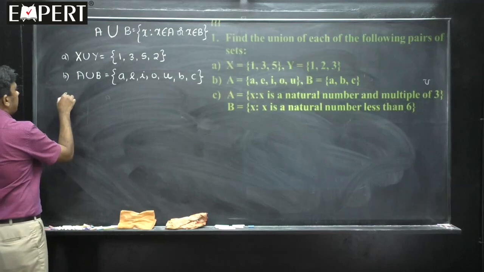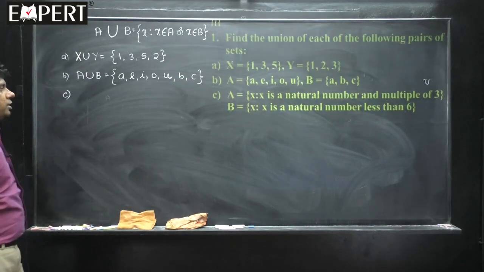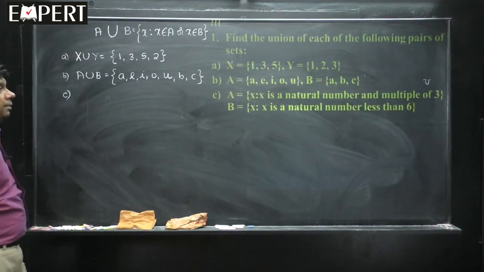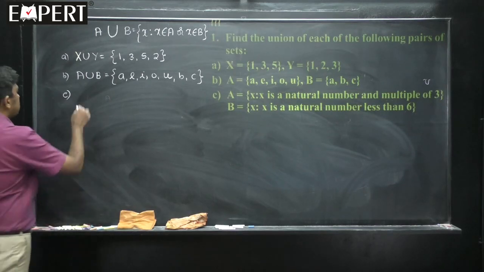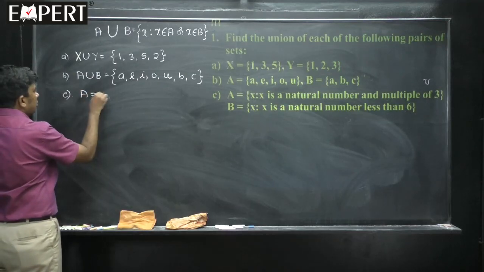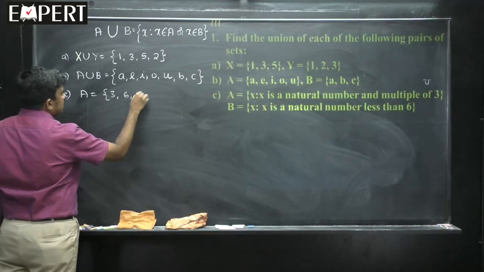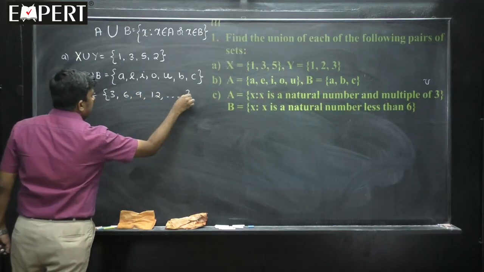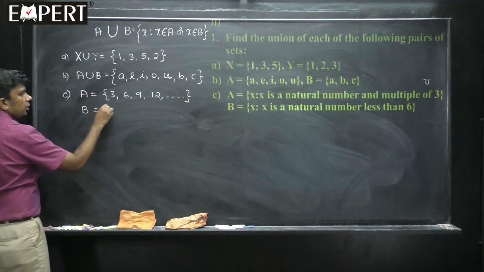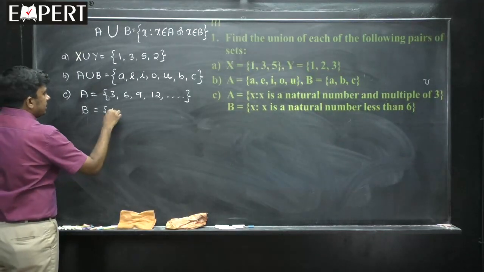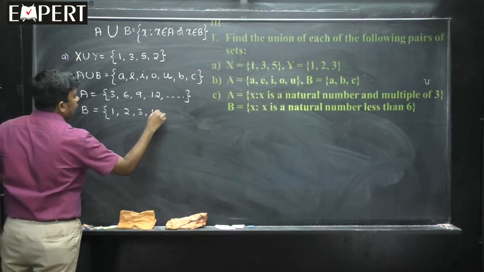Then C. A is equal to all those x such that x is a natural number and a multiple of 3. This is the set builder form. Natural number multiple of 3 means 3, 6, 9, 12 and so on, infinitely many numbers are there. B is equal to x is a natural number less than 6, therefore it is 1, 2, 3, 4, 5.